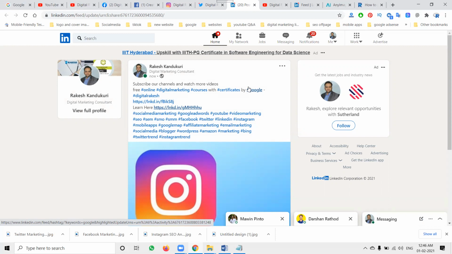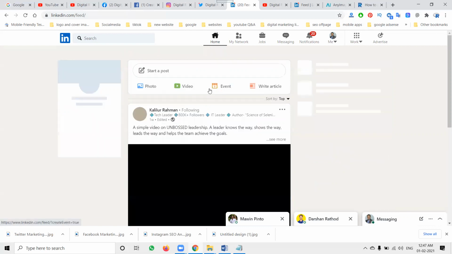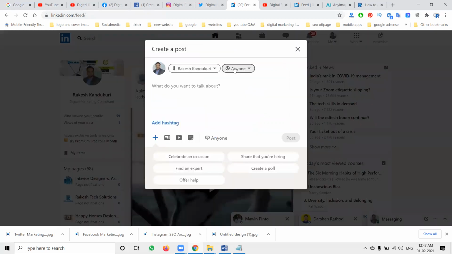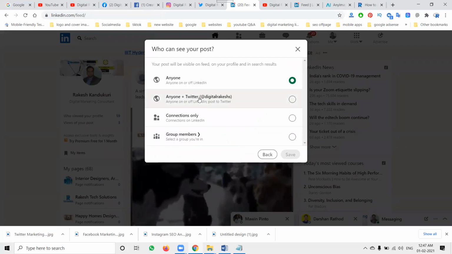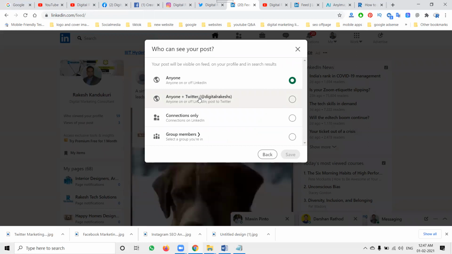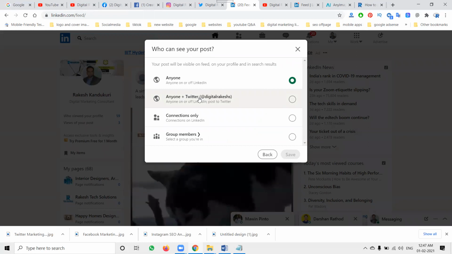No need to log in to four social networks. Just log in to two social networks and everything will be done. Previously, only one login was enough to post to Facebook, Twitter and LinkedIn. But now they are separate. Facebook and Instagram are one, and Twitter and LinkedIn are one. So this is the option we can use on the particular platform. Connecting is simple. If you have to connect Twitter, when you're posting, select anyone plus Twitter, and the Twitter account you are logged in with will automatically be logged in. Just accept and post to your LinkedIn and Twitter also.